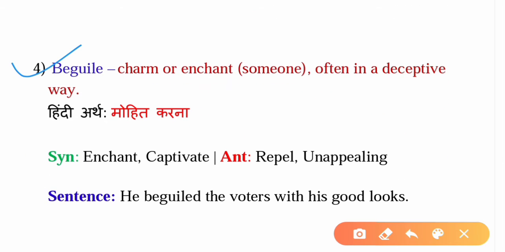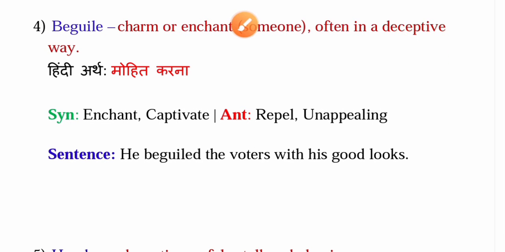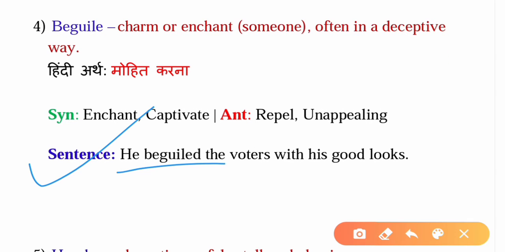The fourth word is beguile. It means charm or enchant someone, often in a deceptive way. The Hindi meaning for this word is mohit karna. The synonyms are enchant and captivate, and the antonyms are repel and unappealing. A sentence that can be formed from this word is: he beguiled the voters with his good looks.